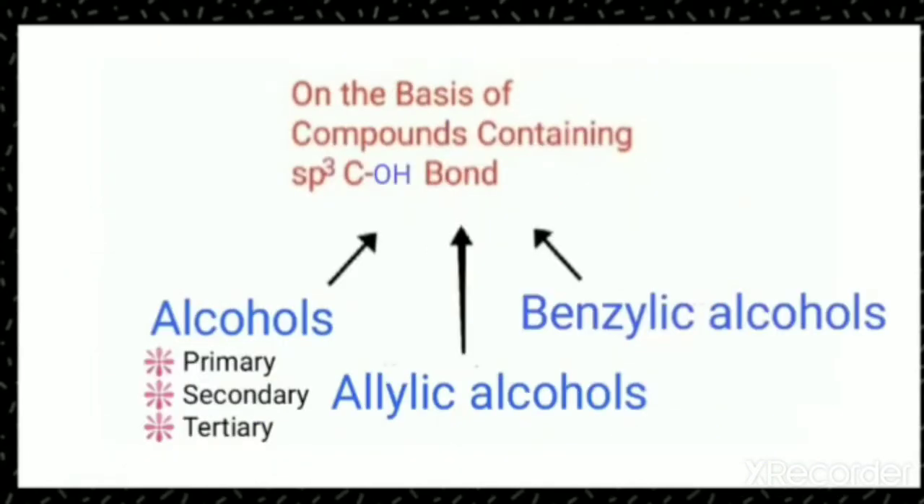Next classification is on the basis of compounds containing the sp3 carbon-OH bond. That means the OH group is attached to an sp3 hybridized carbon atom. So it is further classified into three types, that is alcohols, allylic alcohols and benzylic alcohols. So let us discuss these parts in detail.